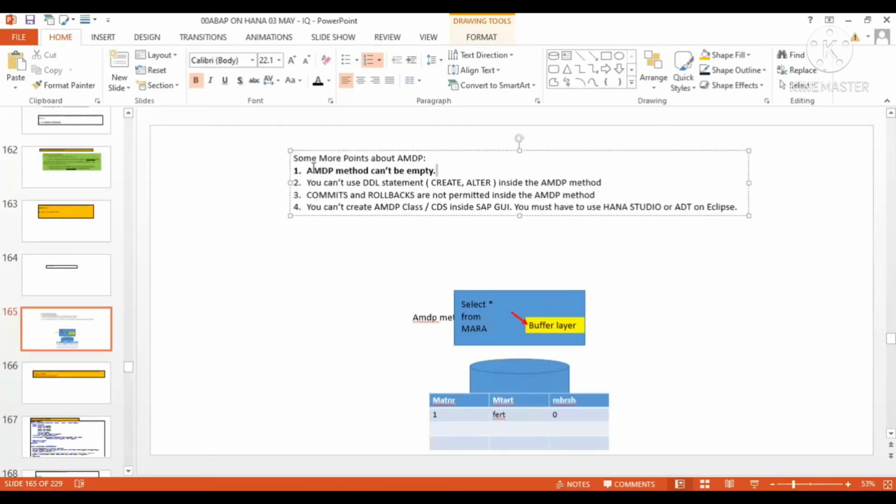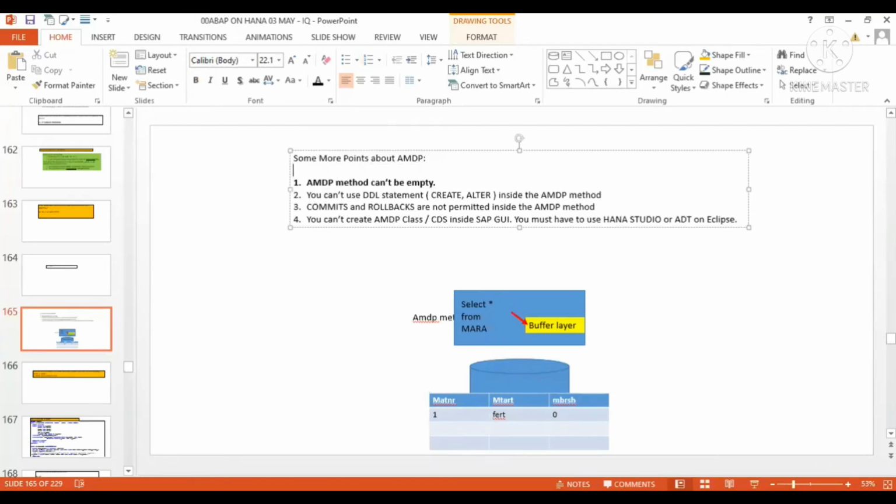Can AMDP method be empty? So the question over here is, can AMDP method be empty? The answer is already here. No, AMDP method can't be empty.